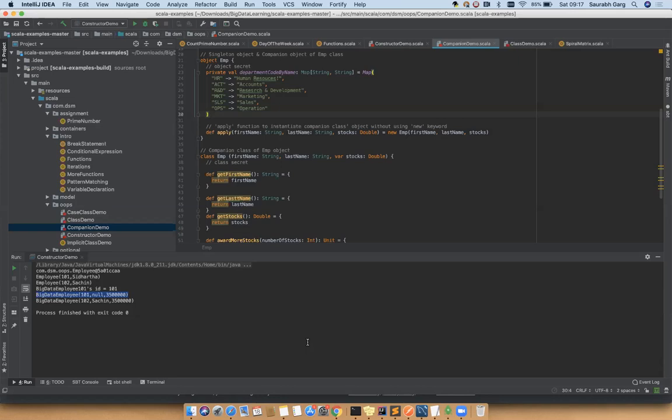Suppose you want to create a map that has all this department list, department code and department name, which is common for all employees. It's not specific to a single employee. So the department hierarchy is the same for all these objects.